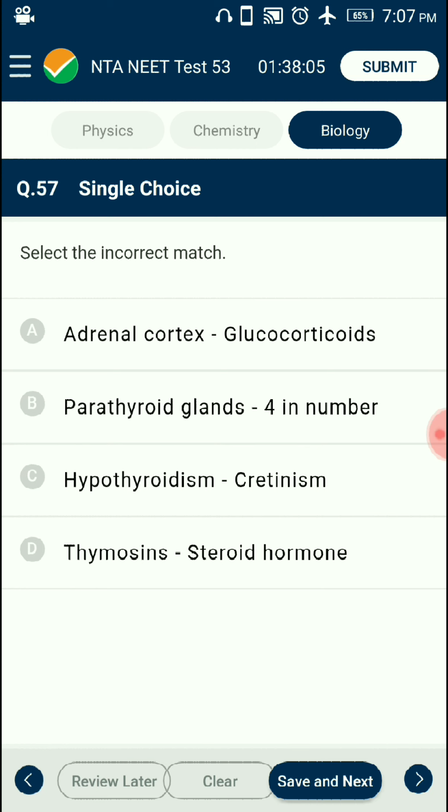Question number 57. Select the incorrect statement. Different types of hormones on the basis of chemical nature are given. First one is peptide, polypeptide or protein hormones.